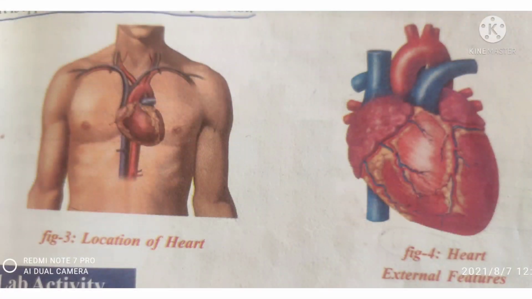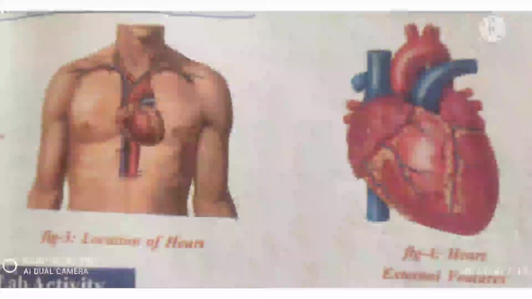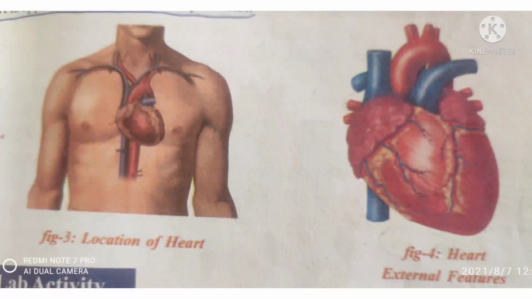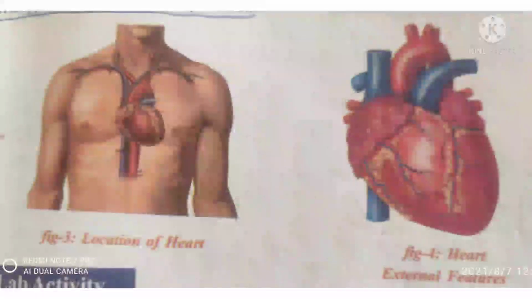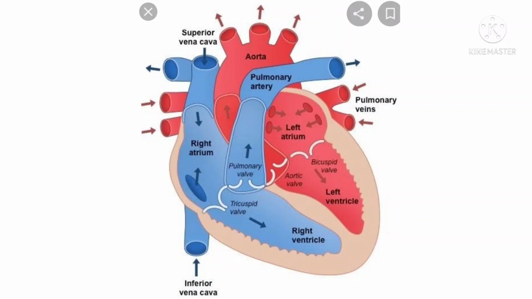It's about the size of one fist. It is located in the center of the chest cavity, slightly bent towards the left, resulting in the left lung being smaller than the right lung. It has 4 chambers. The upper 2 chambers are called atria and the lower 2 chambers are called ventricles.